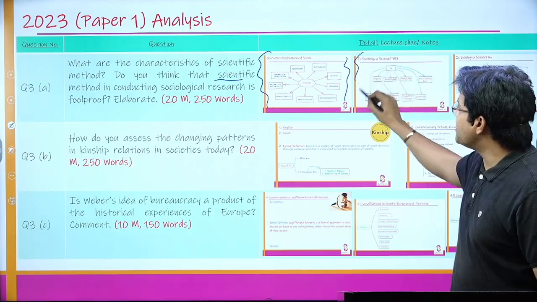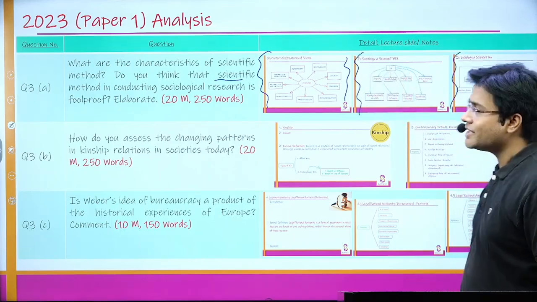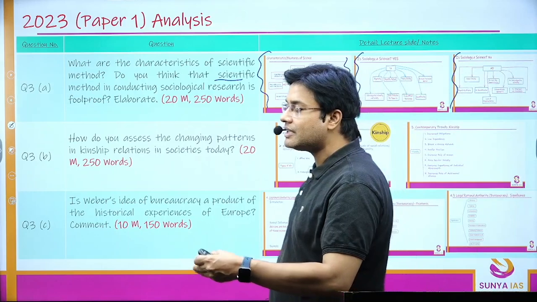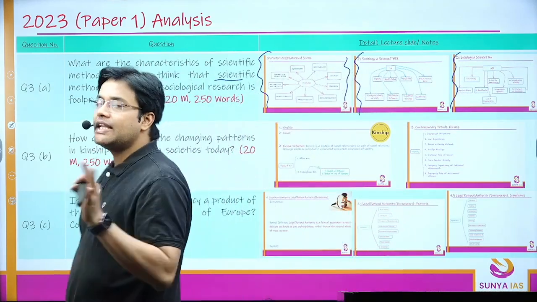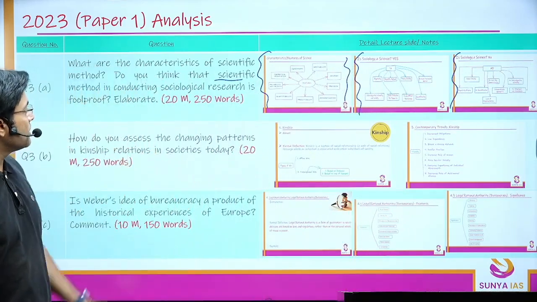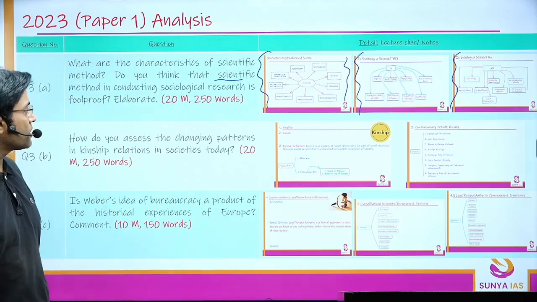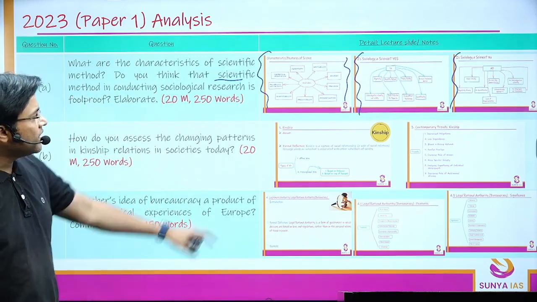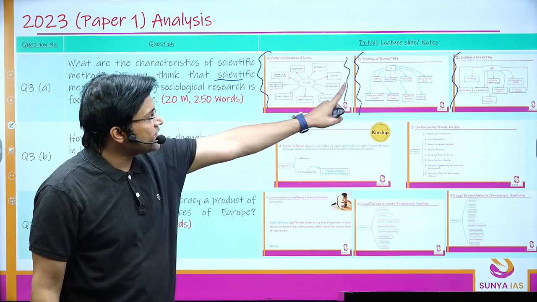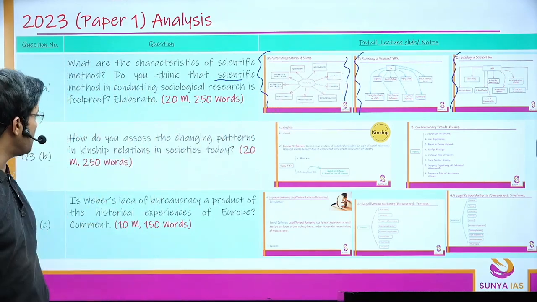I have given the dimensions for both: that yes, sociology is a science. You can use the same points here and write any argument that you want to elaborate upon. Is sociology a science? Yes. Is sociology a science? No. I've given the points in both directions.